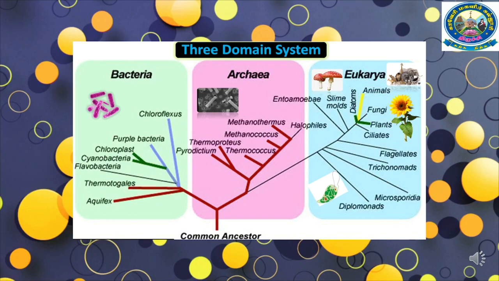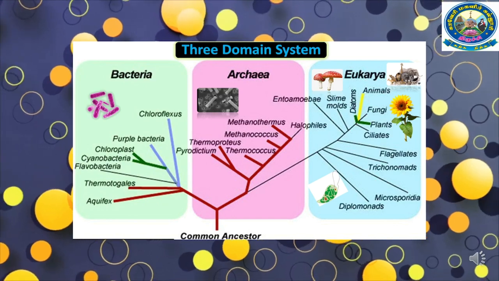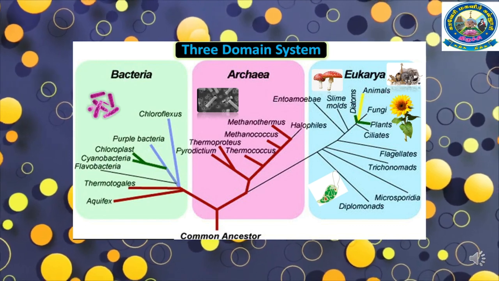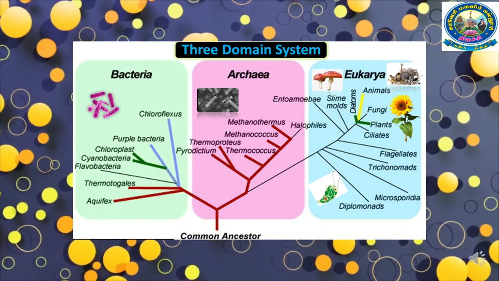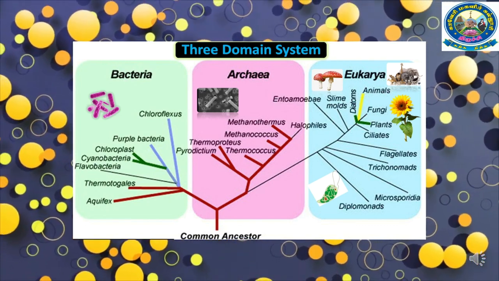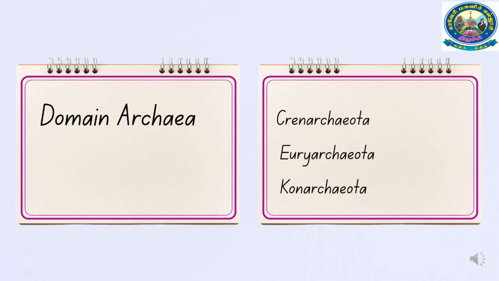Now coming to the pictorial representation of the 3-domain classification system. The pictorial representation includes the bacteria, archaea and eukarya domains. Examples of bacteria include purple bacteria and flavobacteria. Examples of archaebacteria include methanococcus and thermococcus. Examples of eukarya include flagellates and trichomonads.